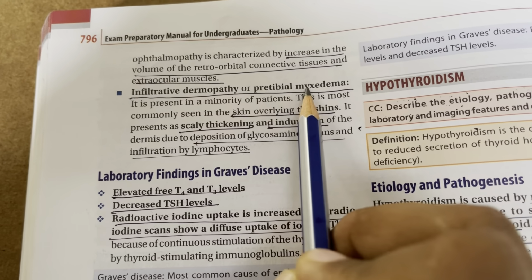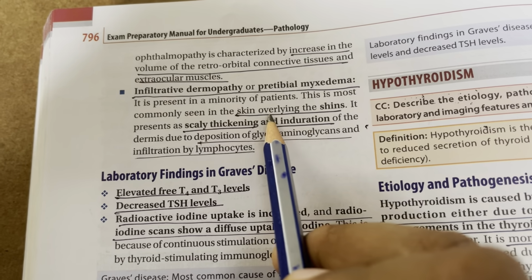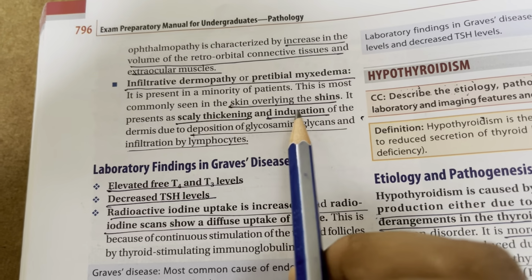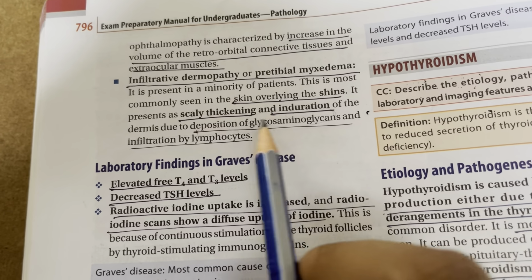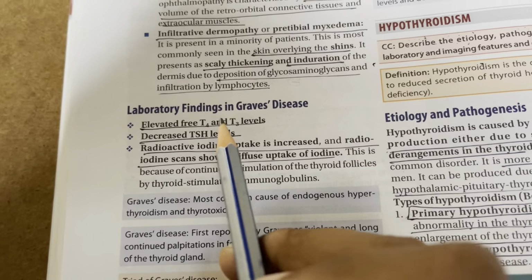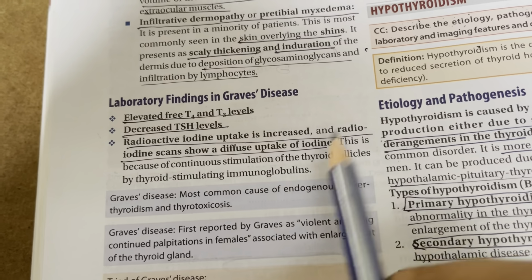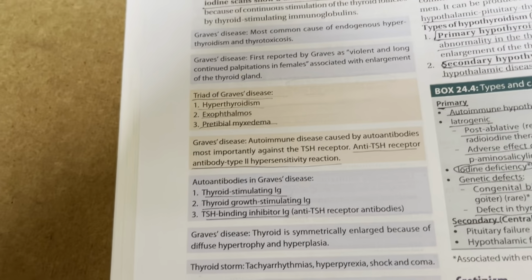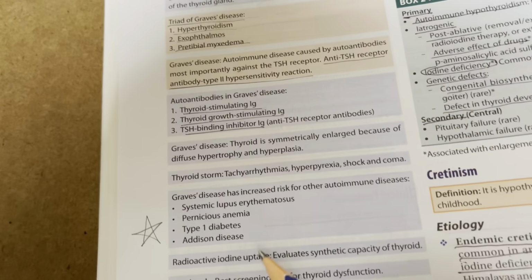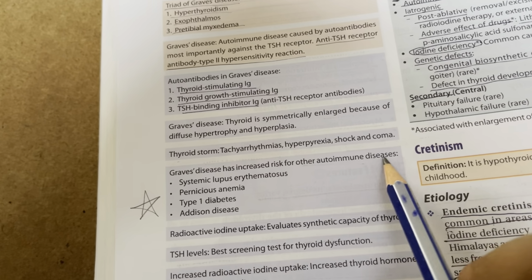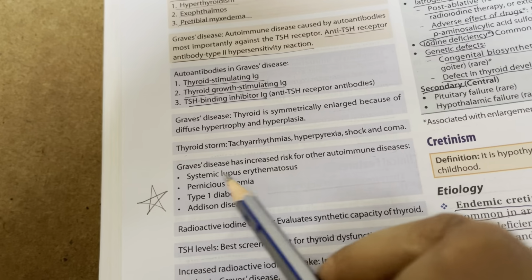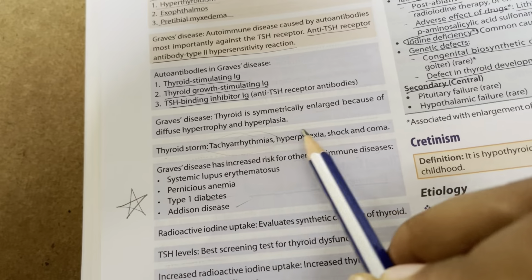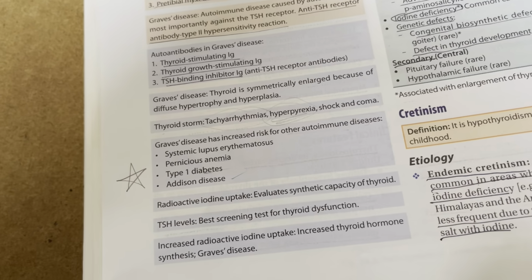Infiltrative dermopathy or pretibial myxedema is seen in a minority of patients on the skin overlying the shins. It presents as a scaly thickening and induration of the dermis due to deposition of glycosaminoglycans or GAGs and infiltration by lymphocytes. Lab findings: you can see T3, T4 elevation, decreased TSH levels, and radioactive iodine uptake is increased, and they show a diffuse uptake of iodine. So, autoantibodies triad. Graves' disease has an increased risk for other autoimmune diseases such as SLE, pernicious anemia, type 1 diabetes, and Addison's disease. And again, thyroid storm includes tachyarrhythmias, hyperpyrexia, fever, shock, and coma.